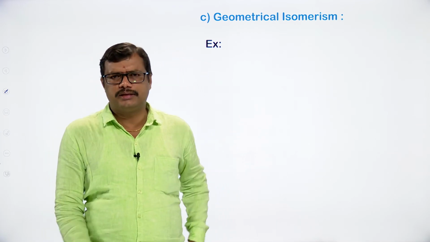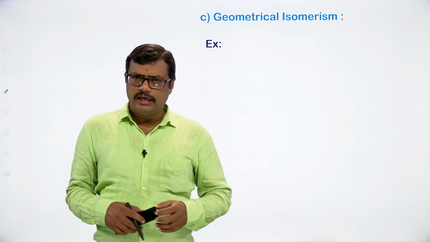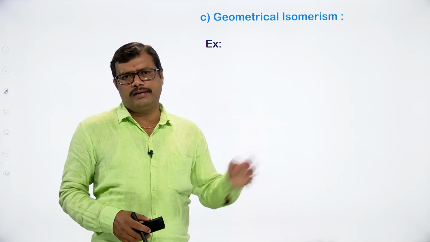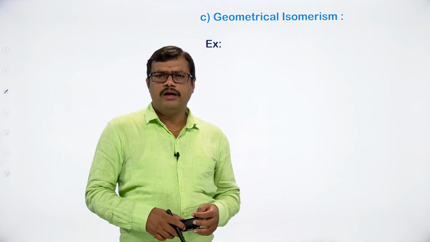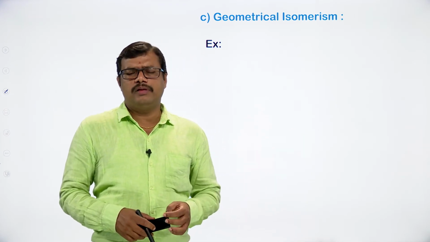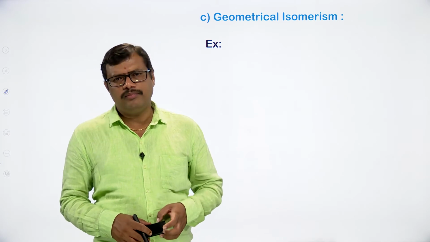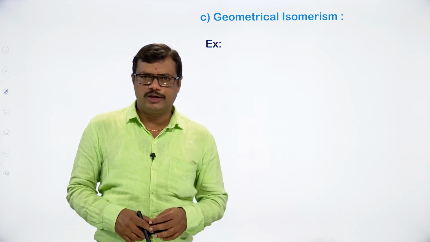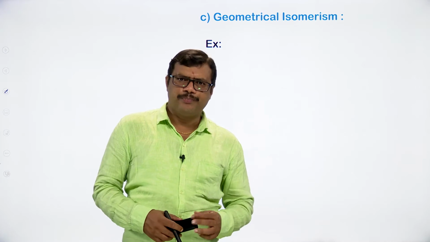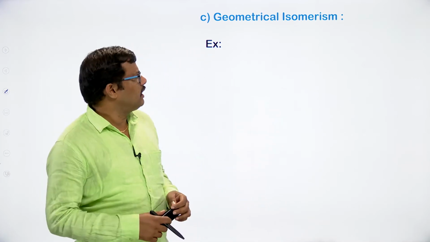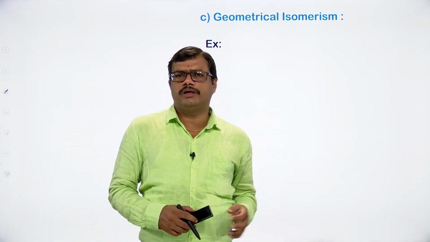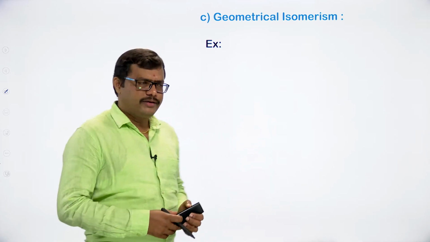Again, first two members of the alkene series, that is in the case of ethene or propene, we cannot expect the geometrical isomerism, because the doubly bonded carbon atom in the case of ethene as well as in the case of propene will have the same hydrogen atoms. So there we cannot expect the geometrical isomerism. From alkene having 4 carbon atoms, we can expect the geometrical isomerism.